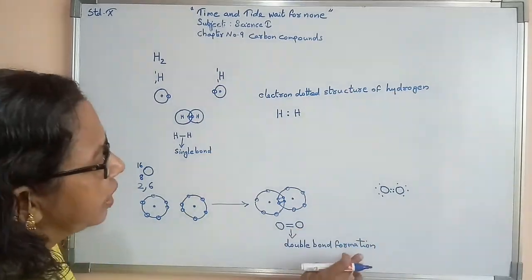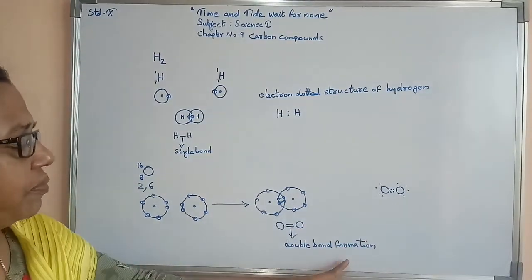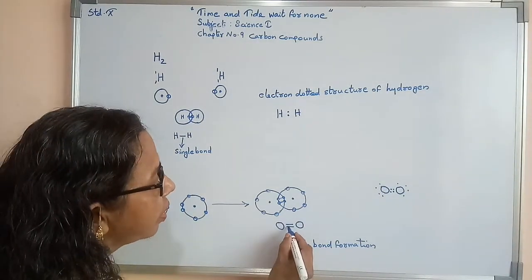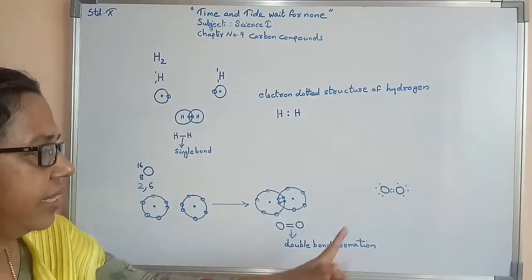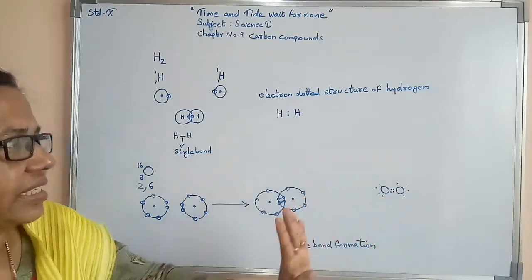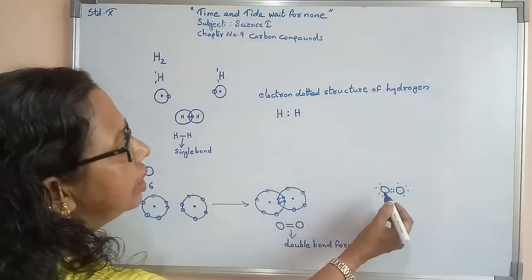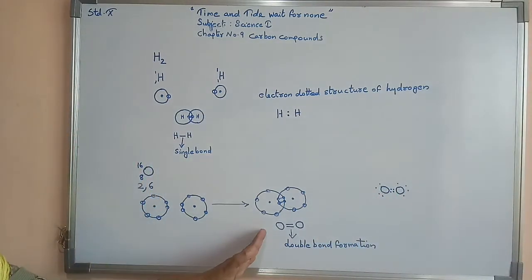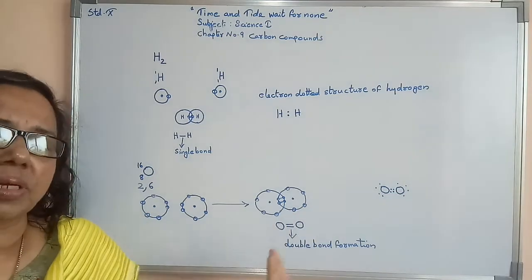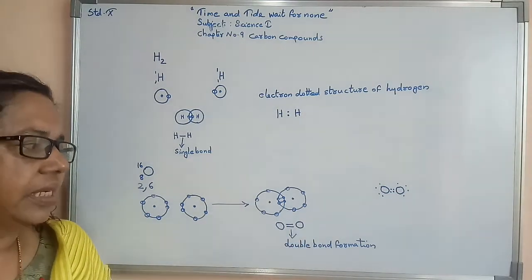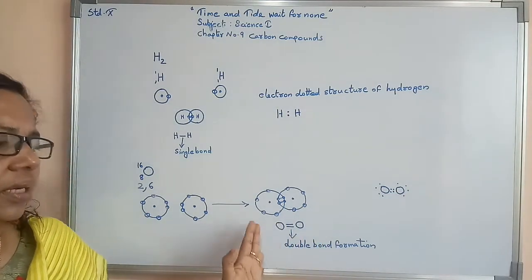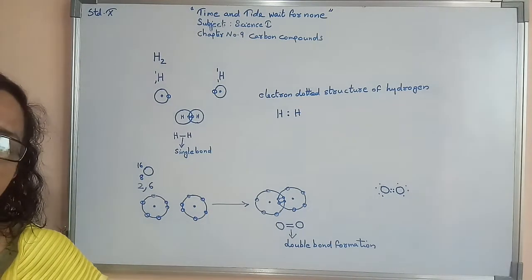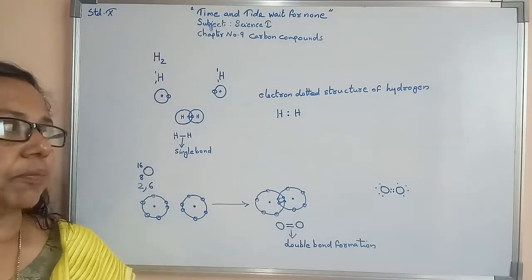This is the double bond formation, or we can say line bond formation, where a line is drawn. Here line drawing is there. At the same time here the dotted structure is there. So this is the electron dotted structure of oxygen. This is the line bond structure, or we can say double bond structure, double bond formation of oxygen. Now similarly we will study triple bond formation, how it is taking place.